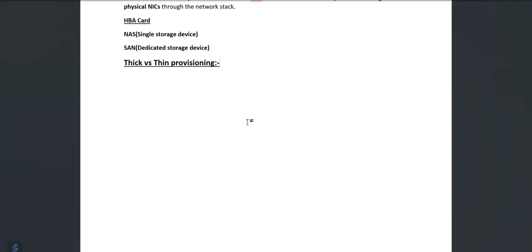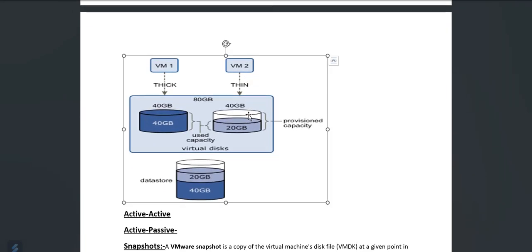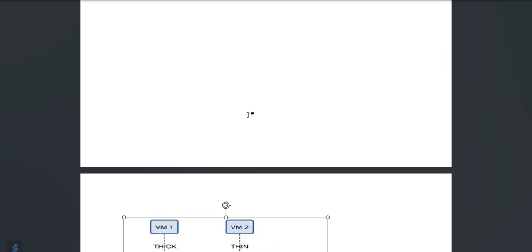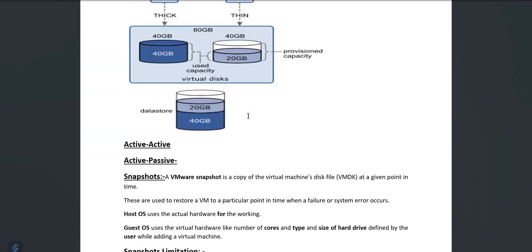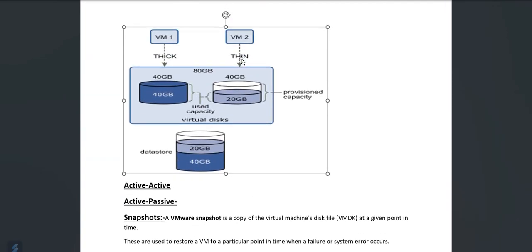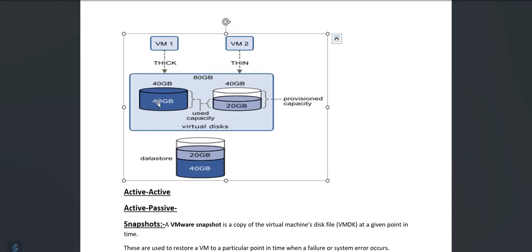Now, thick versus thin provisioning. When we create a virtual machine, suppose 40 GB is allocated. In the used capacity, it will allocate all the 40 GB to create the virtual machine and our data storage of 40 GB.